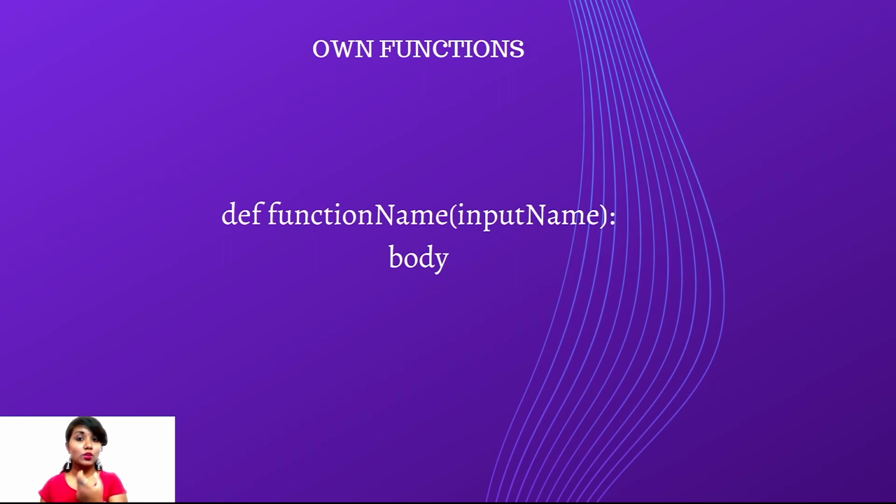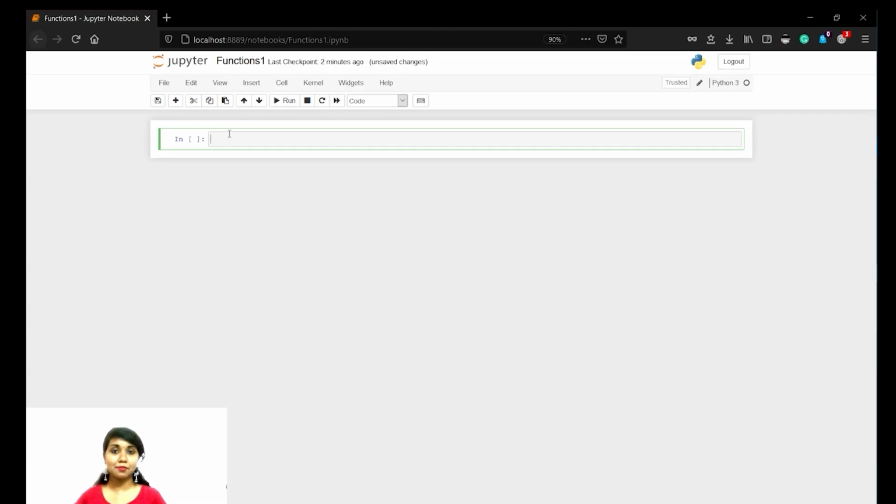It is def, which is a keyword. Then the function name, which we can create in any way we wish, but there are naming conventions. Input name is the value which you give. If you want to give some value as input to the function, you can give it. Else you can leave the space inside the brackets empty. Next you give a colon and then the body of the function. Now I'll show you some examples of how to use your own function.